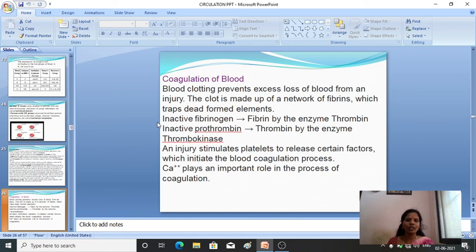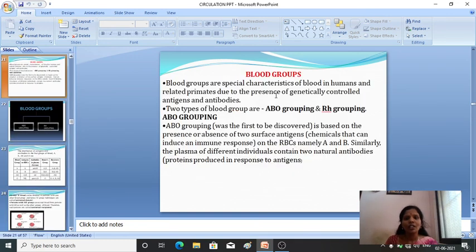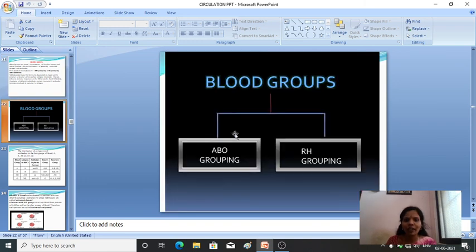Next comes the coagulation of blood. So this coagulation of blood and what are the mechanisms which come under the coagulation, that we'll see later. So meanwhile, hope the blood group is clear to you. How the blood grouping is done and what are the different blood groups, the types of blood groups. Okay, one is ABO blood grouping, another one is the RH grouping.